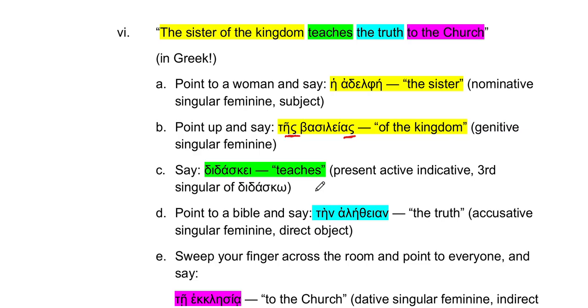All right, now I have some Bibles on the table. Somebody at the table pick up the Bible, hold it up, and say, tein aletheian. Hand it to somebody else. Now you hold it up and say, tein aletheian. And now say, aletheia. That would be the nominative version of it. Say it again, aletheia. Hand it to somebody else. Now you do the same thing. Aletheia. Tein aletheian.